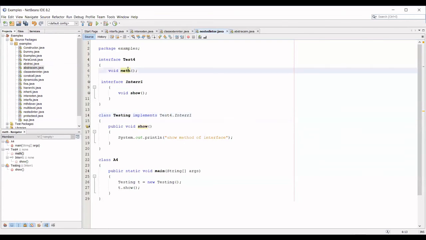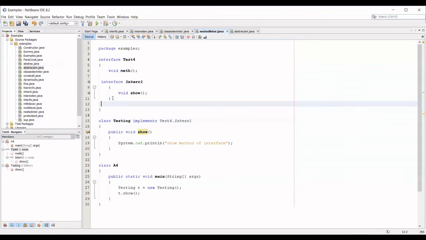Ma'am, if there is another interface, Inter2, here we can put comma Test4 dot Inter2. That is right. In case you have another interface within the same class itself, then you can write comma Test4 dot Inter2. If another interface is outside, it is not nested. Okay.